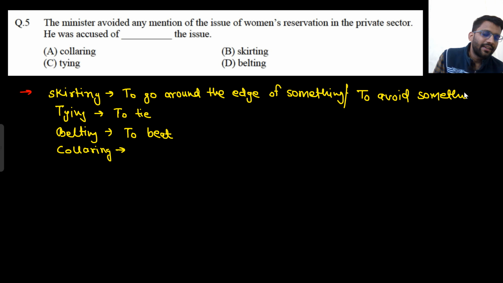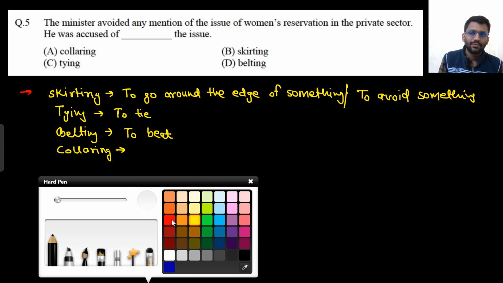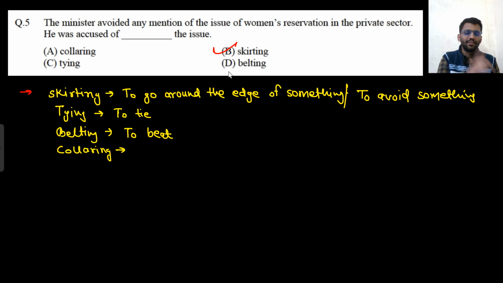That means the minister did not talk about the issue of women's reservation in the private sector. He did not talk about that issue. That means he avoided that thing. He avoided talking about that issue. So he was accused of avoiding that issue. That means he was accused of skirting that issue. He was accused of skirting the issue.